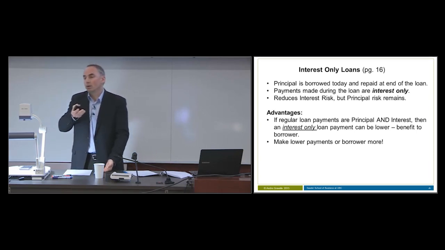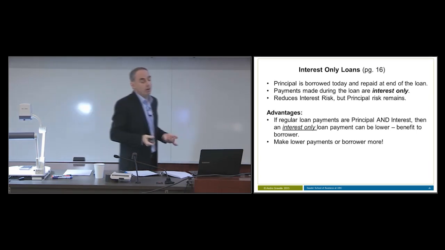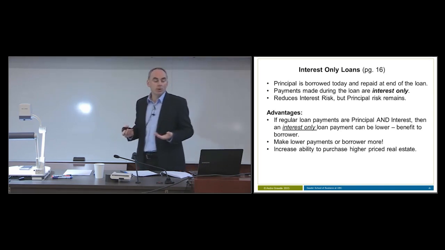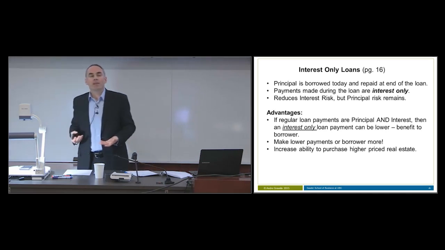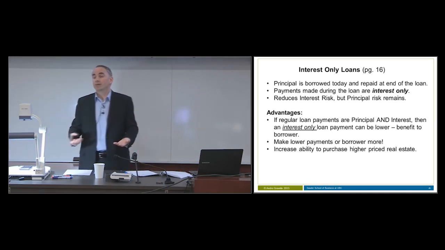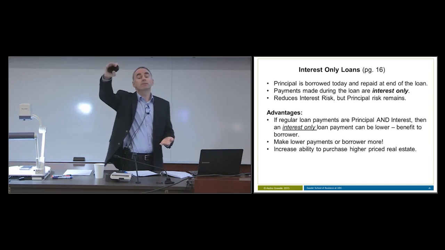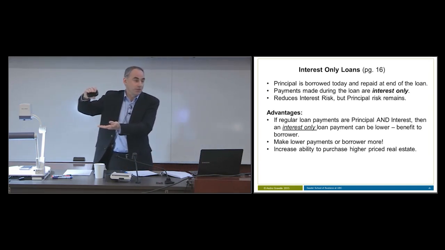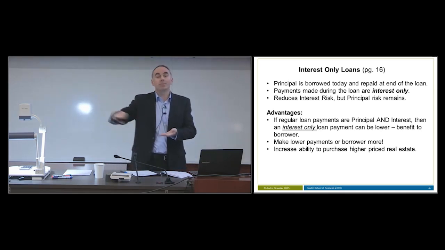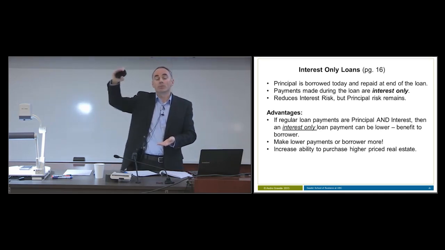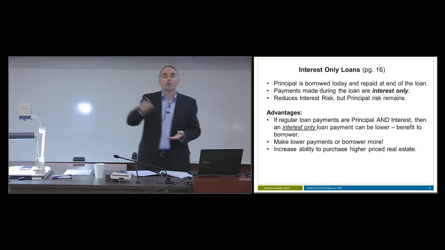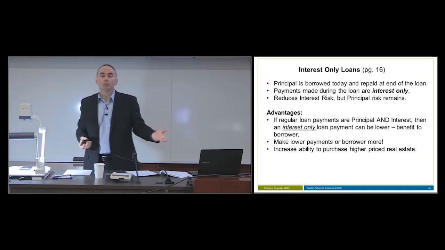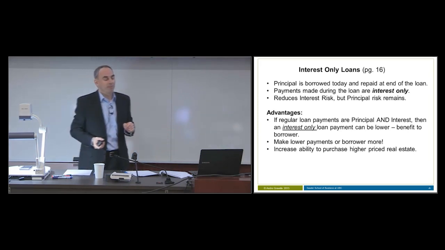So an interest-only loan allows a borrower potentially to borrow more. And that's a benefit to the borrower. What it does is increase the borrower's ability to purchase higher-priced real estate. As we've seen in most markets in Canada, real estate prices have risen very steeply, and incomes have risen much more modestly, and we have this affordability gap they talk about. The difference between our incomes, how much you and I make, and our ability to buy or afford ever more expensive real estate. So one of the ways to close that gap is through an interest-only loan. So an interest-only loan can have that benefit.